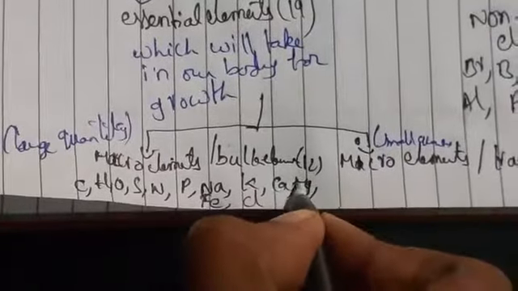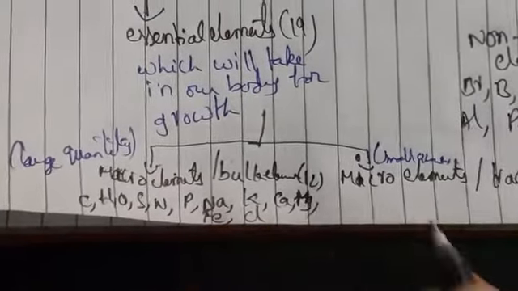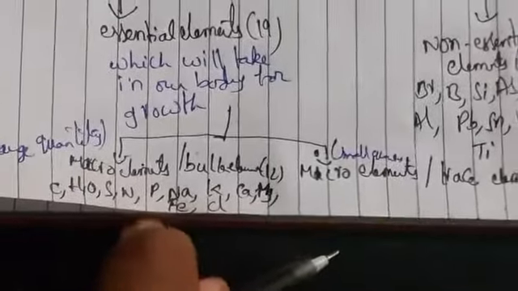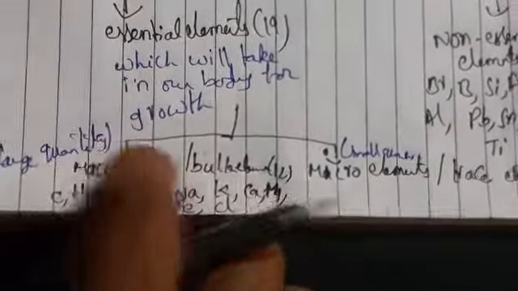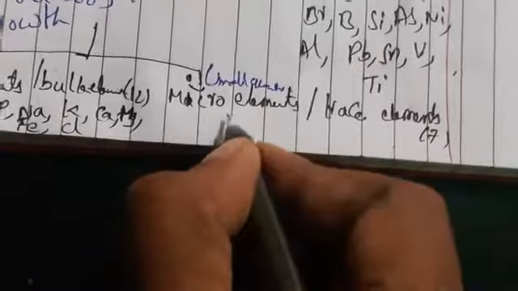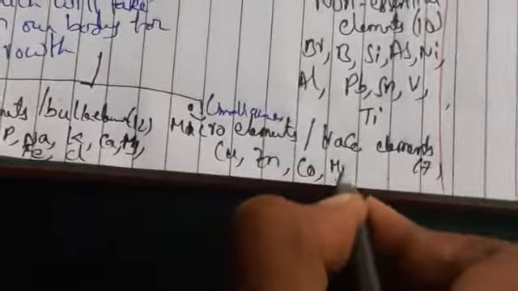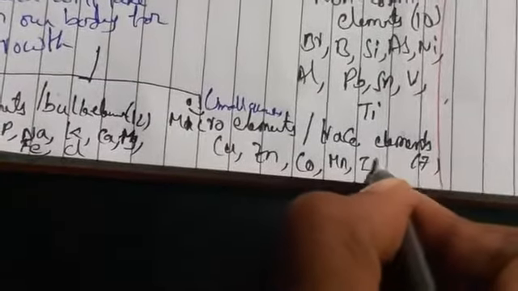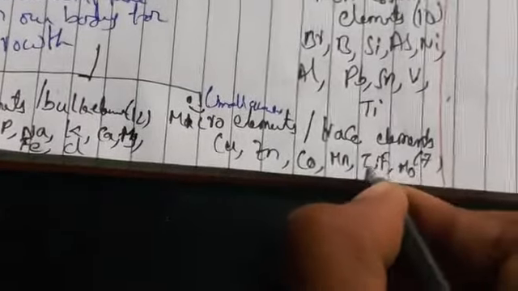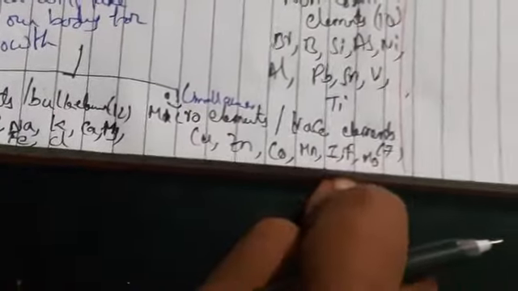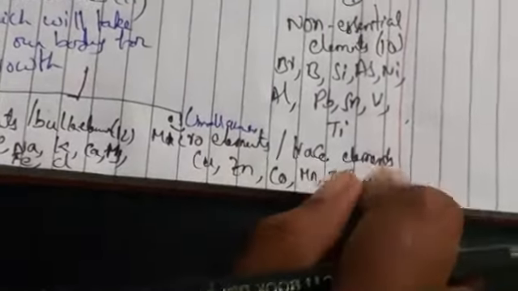So these are the 12 elements which are taken in large quantities. Coming to the micro elements, we have copper, zinc, cobalt, manganese, iodine, fluorine and molybdenum. These are taken in very minute quantities. So this is about the classification.